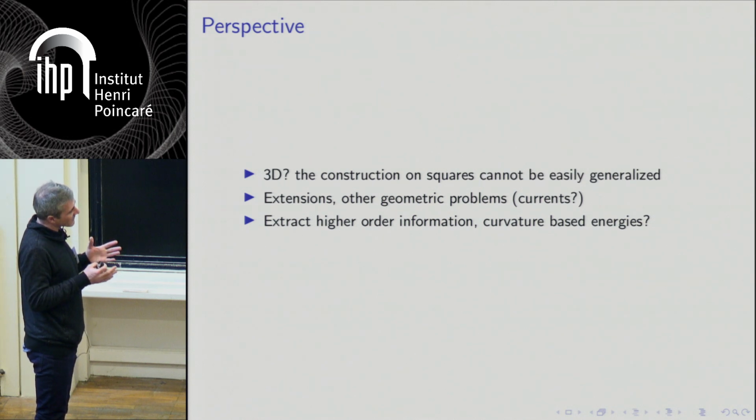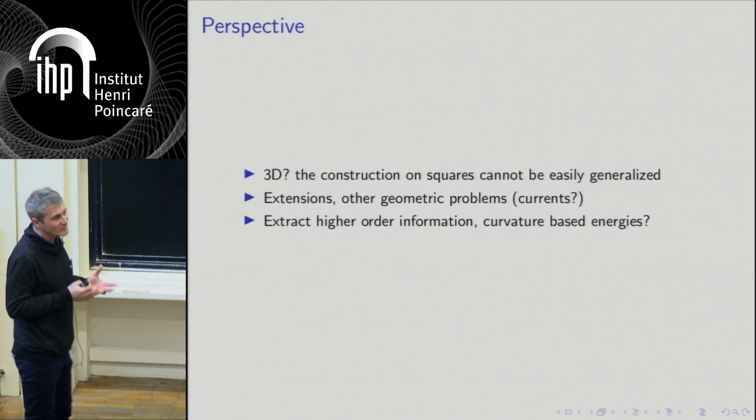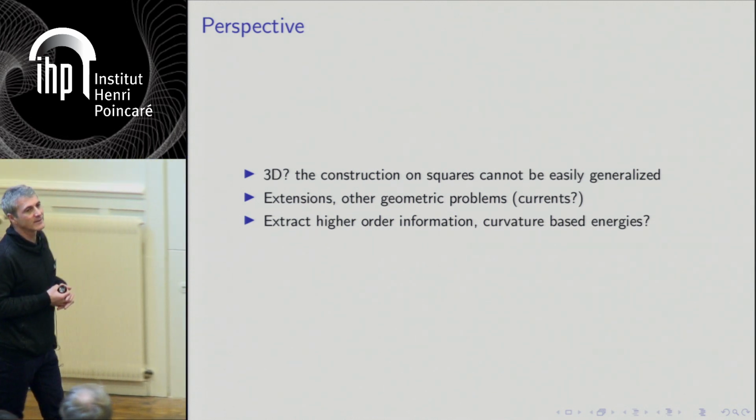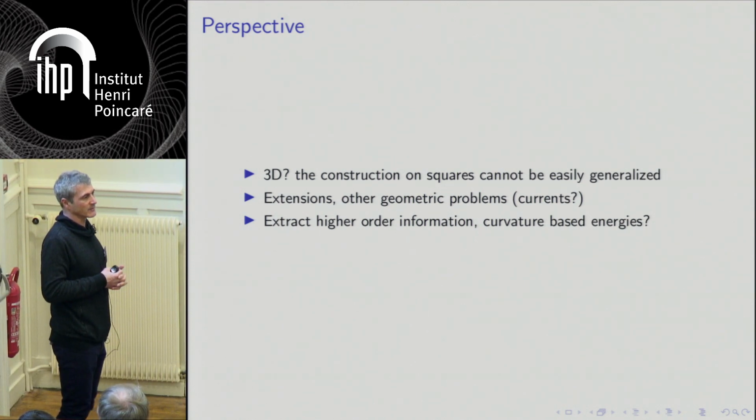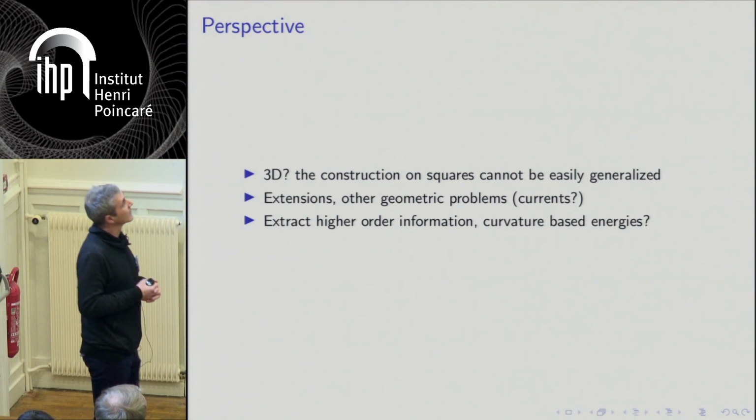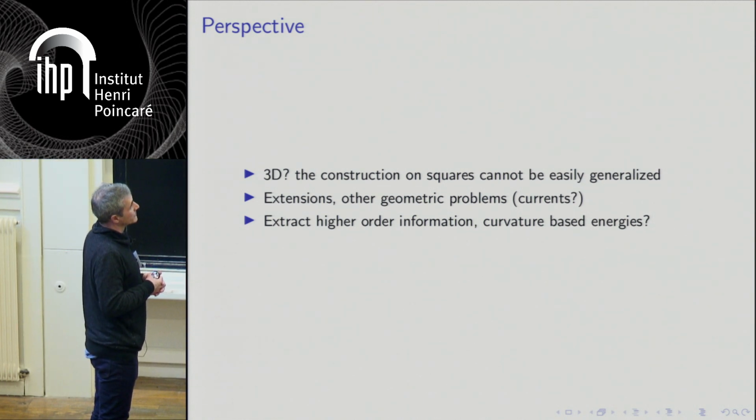What happens is that we have tried to do a similar construction on squares or cubes rather than triangles. And it's not very clear that you can do the same because there is no clear Raviart-Thomas space in that case. So this is still something we have to think about.